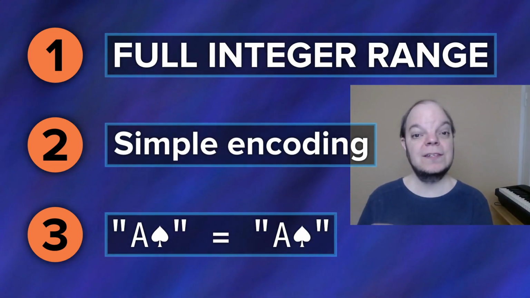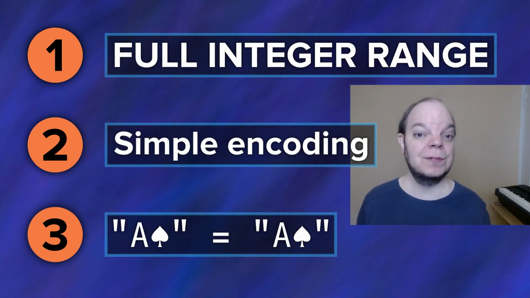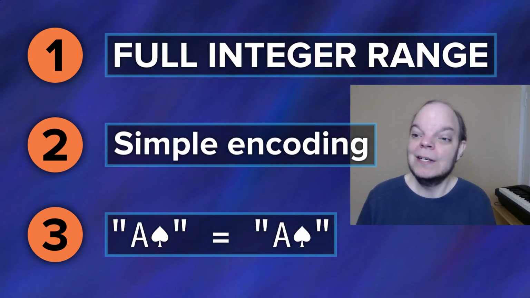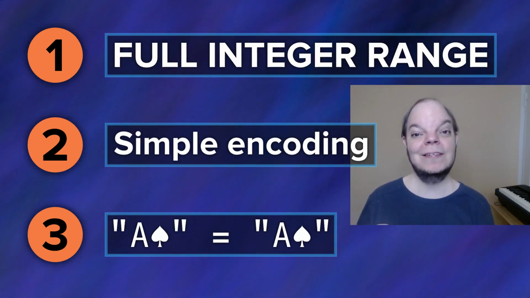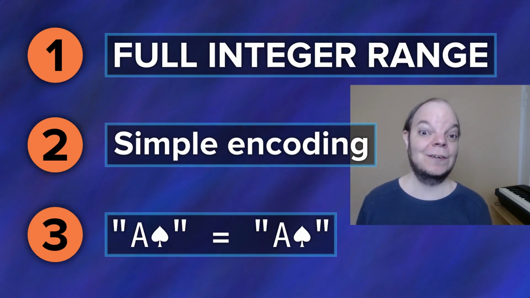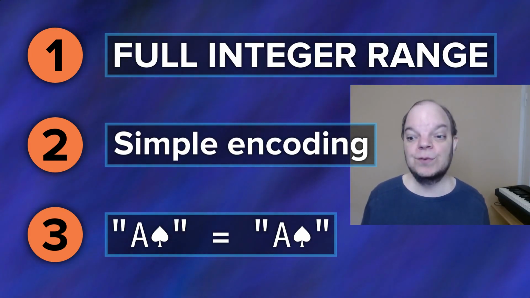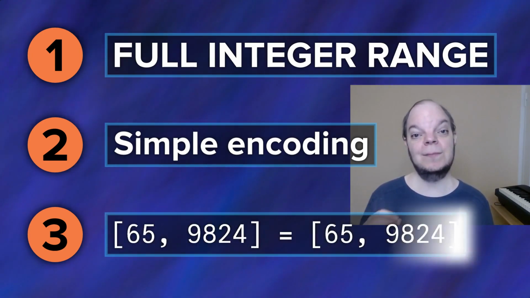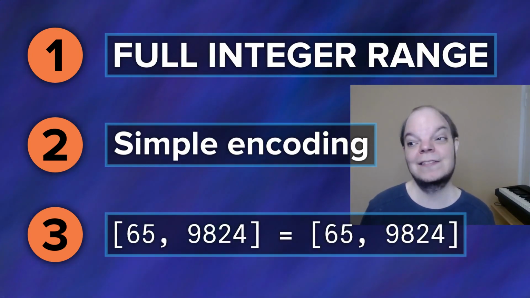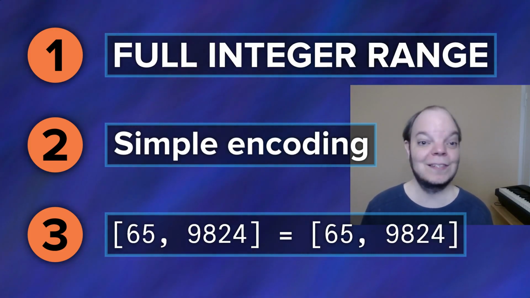As far as the second criterion goes, we still want a simple encoding in the sense that we want to write as little Funciton code as possible. But I gave variable length encodings kind of a hard time last time, but this time we're not gonna get around that. And of course, as before, we want to make sure that the same list with the same elements is still going to be encoded as the same integer. So, let's see if we can come up with an encoding that fits these criteria.